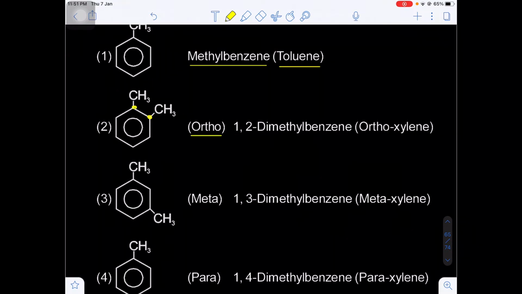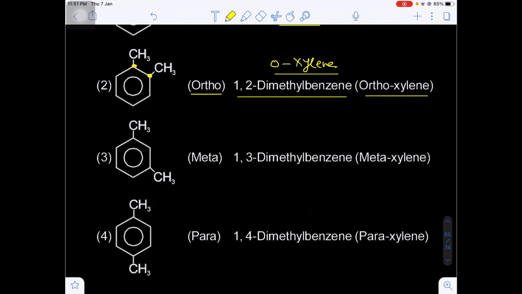Now there are two methyl groups on the 1,2 position. The 1,2 position is nothing but the ortho position. So 1,2 dimethyl benzene, simply we can say orthoxylene. 1,2 dimethyl benzene is referred to as orthoxylene. We have to remember some common names also.